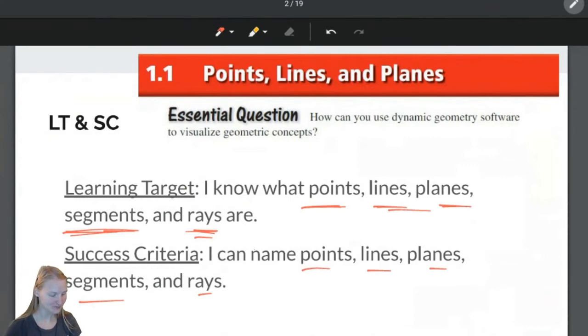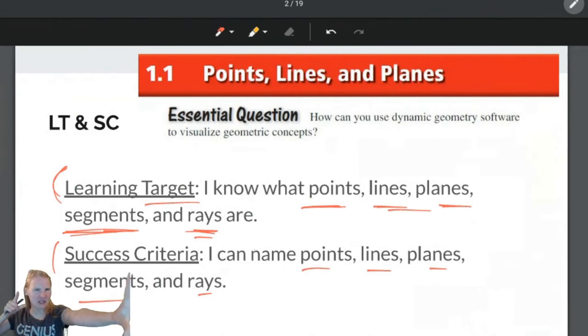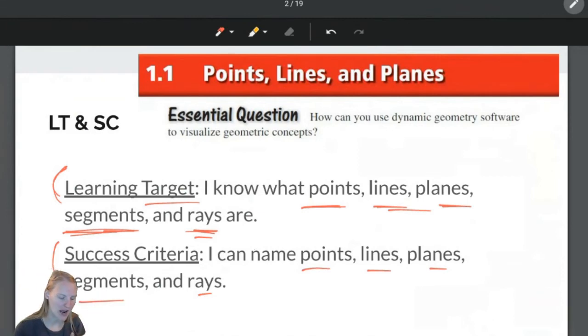So, that is our learning target and our success criteria. If you've never been told what learning target and success criteria are, the learning target, when you think of target, I think of kind of like a bullseye, like what I'm aiming to hit, if I'm using a bow and arrow or something like that, like Robin Hood. The learning target is what we're aiming to learn. We are aiming to learn what points, lines, planes, segments, and rays are.